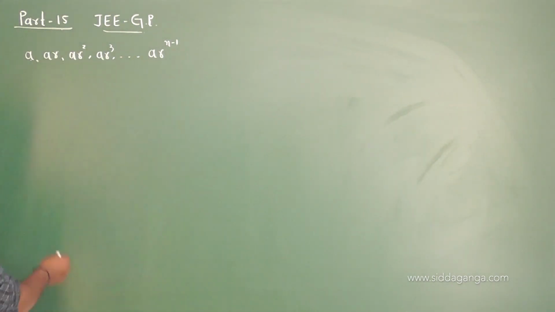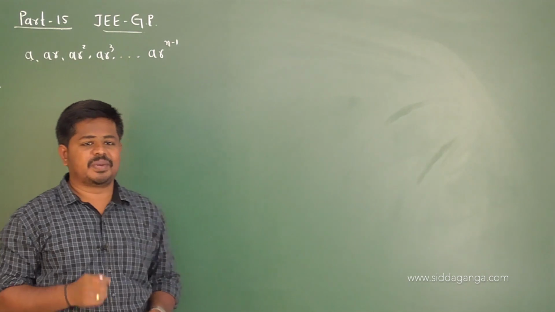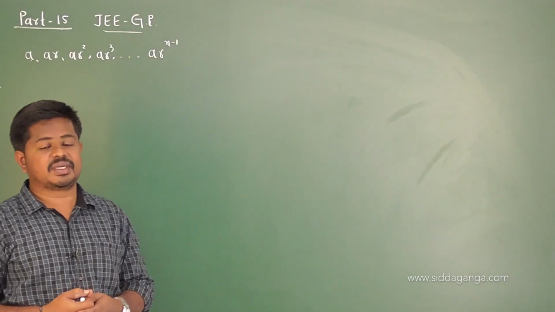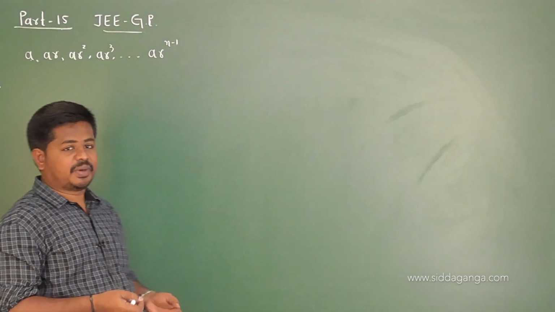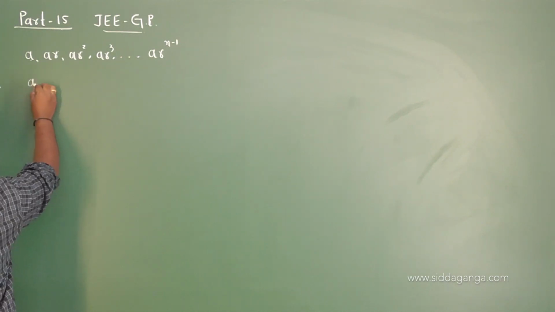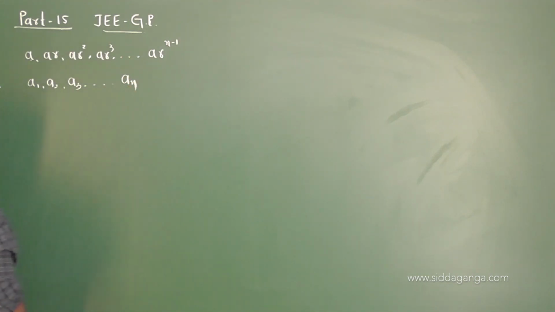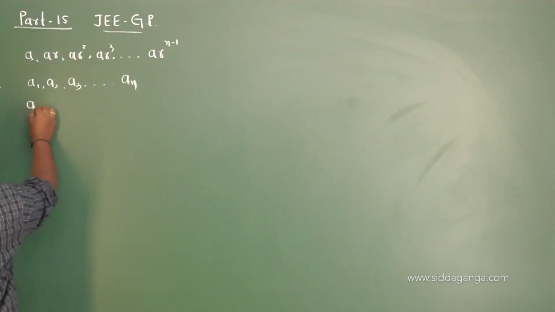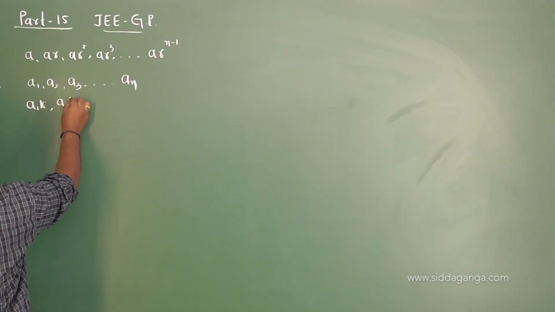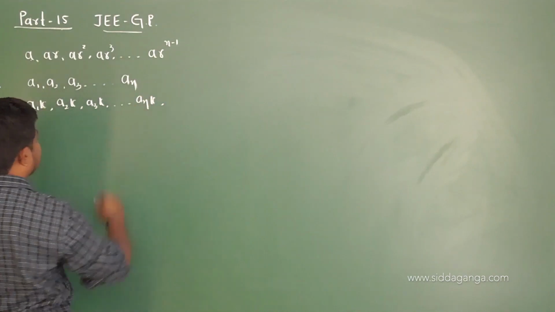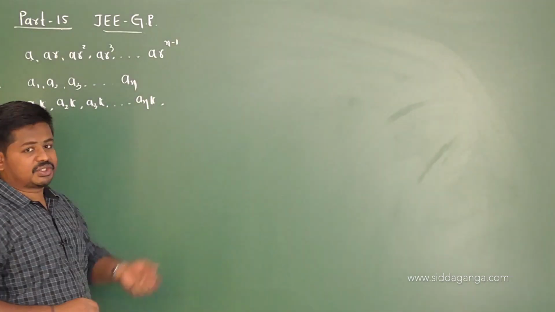Now let me discuss some important points related to geometric progression. The first point is like this. If each term of a geometric progression is multiplied or divided by some non-zero constant, then the resulting sequence is again a geometric progression. You mean if A1, A2, A3 and so on, An is a geometric progression, then for some non-zero constant k, A1 into k, A2 into k, A3 into k and so on, An into k is again a geometric progression with the same common ratio r.